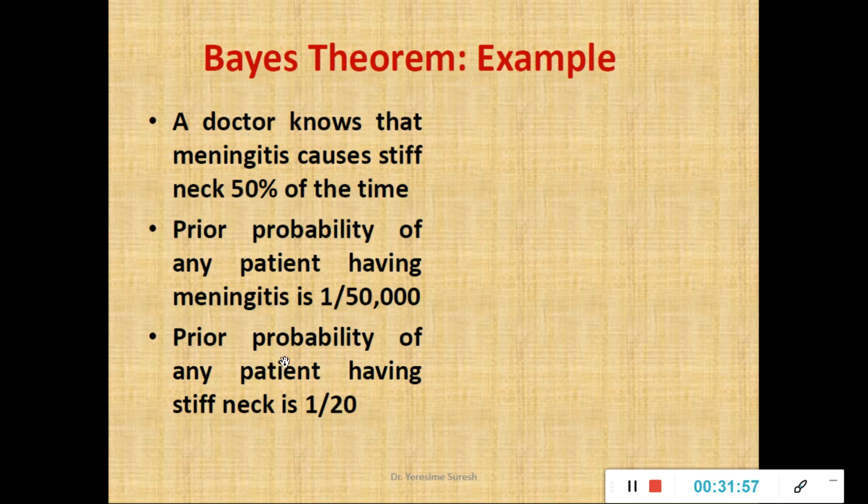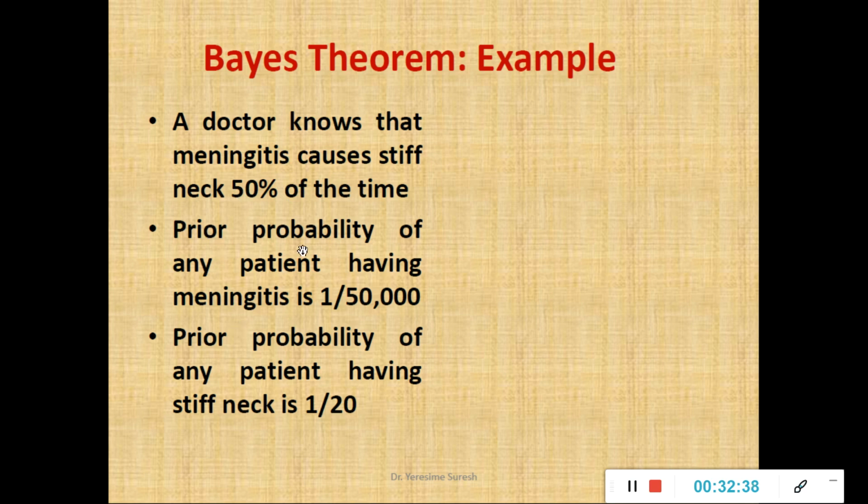The problem definition is as follows. A doctor knows that a patient is suffering from meningitis which causes stiff neck. That means meningitis is a type of tumor, which will cause stiff neck. We will not go into the biological details. So a patient suffering from a particular disease has some attribute. Stiff neck is an attribute. And how many times? 50%. If there are 100 patients, then there are chances that 50% of the patients having meningitis will suffer from stiff neck. That is the first conclusion that I can draw from the given problem definition.